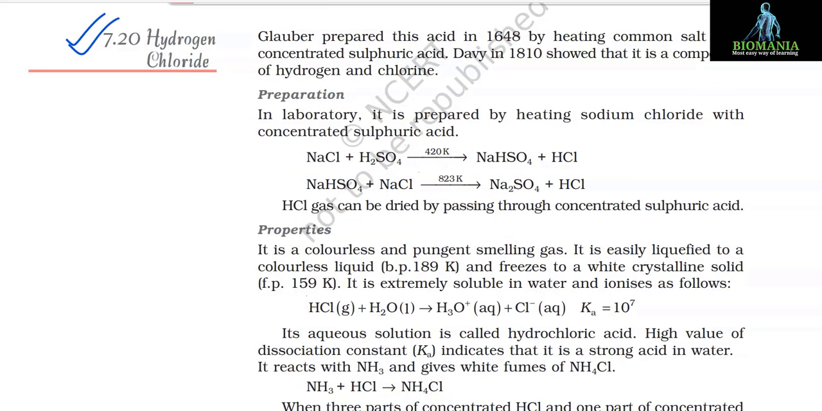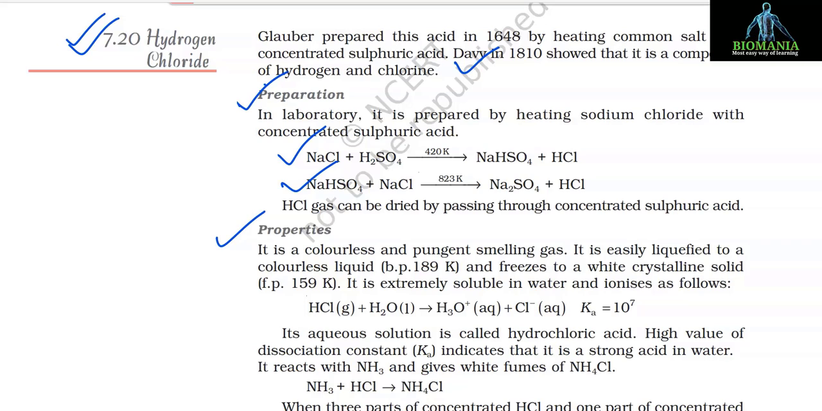7.20 Hydrogen chloride. Glauber prepared this acid in 1648 by heating common salt with concentrated sulfuric acid. Davy in 1810 showed that it is a compound of hydrogen and chlorine. Preparation. In the laboratory, it is prepared by heating sodium chloride with concentrated sulfuric acid. NaCl plus H2SO4 at 420 K gives NaHSO4 plus HCl, and NaHSO4 plus NaCl at 823 K gives Na2SO4 plus HCl. HCl gas can be dried by passing through concentrated sulfuric acid.